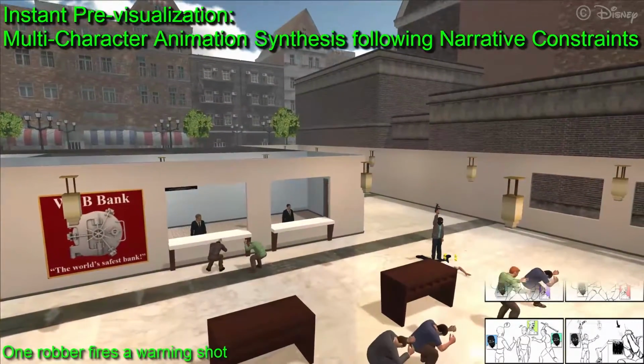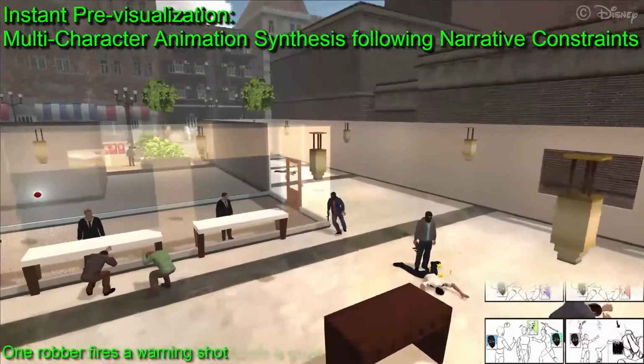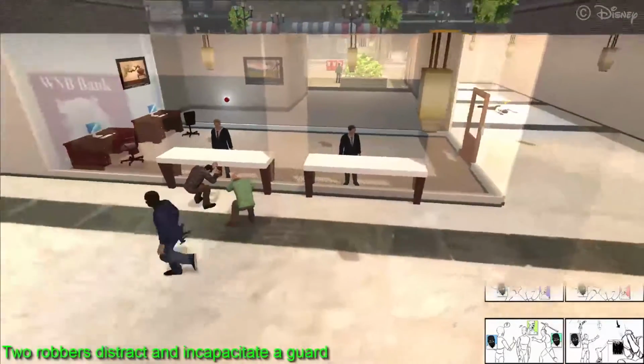In this example, we author an elaborate bank heist where 3 robbers resort to deception and violence to rob a bank.